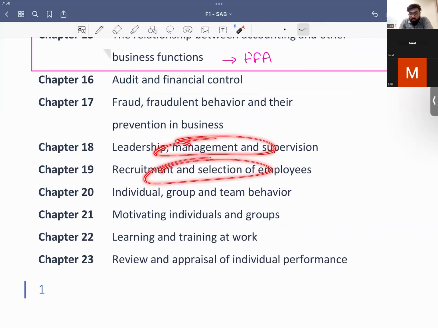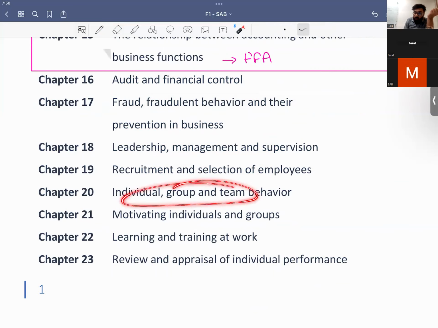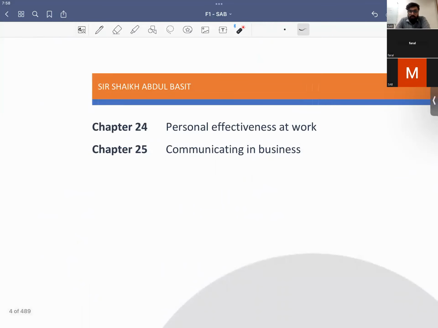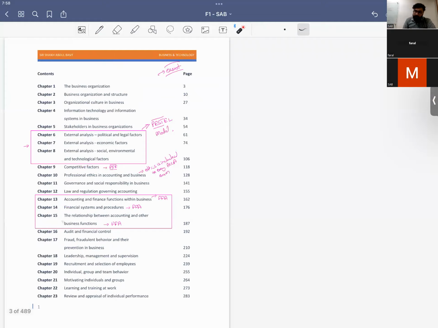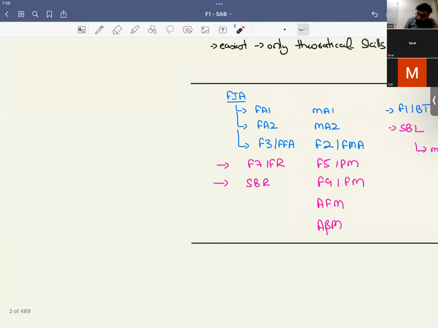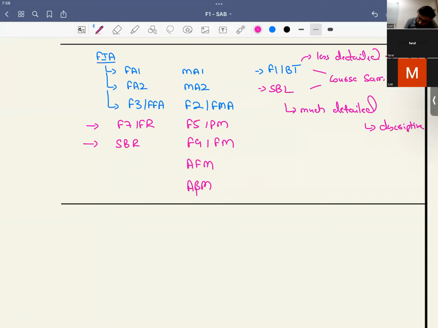Leadership, management, recruitment and selection, how people get inducted in an organization. Basically, if you want to do jobs, you should know how to get inducted in an organization. Individuals, groups and team behaviors, motivating individuals and groups, learning and training at work, review and appraisal of individual performance. These are all the chapters which we'll study. And then we have personal effectiveness and communicating in business. So a total of 25 chapters needs to be studied, right?